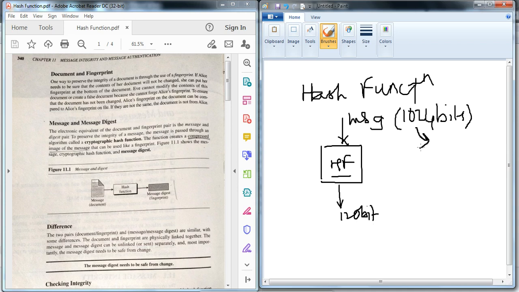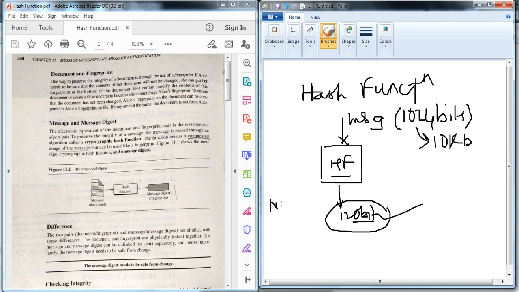The input varies in size. It may be 1024 or it may be 10,000 bits, but whatever the input message size, the output is always the same: 128 bits means 128 bits.